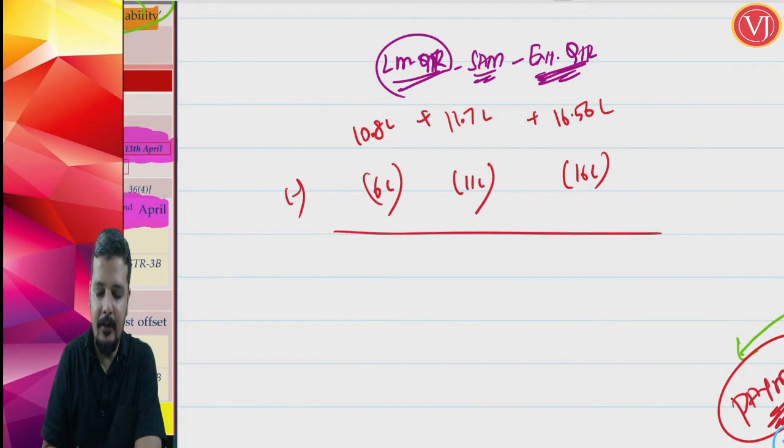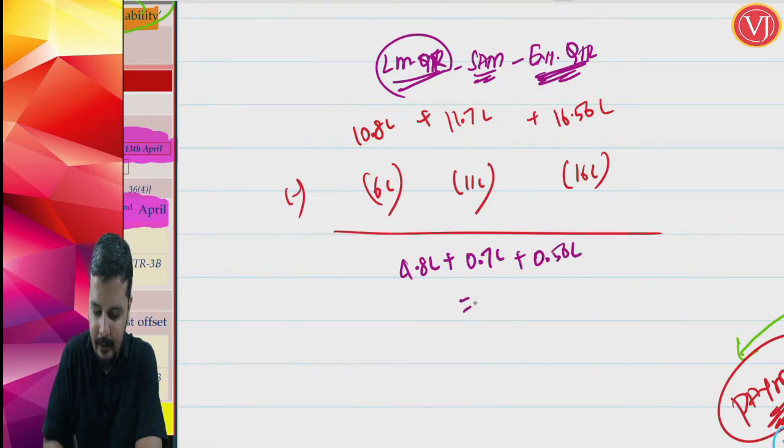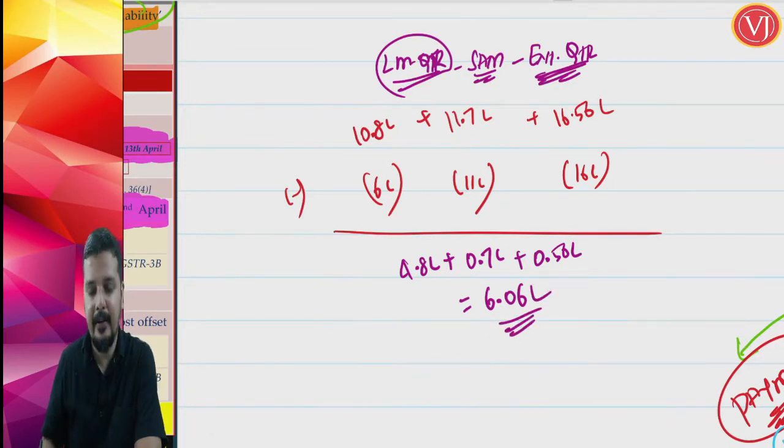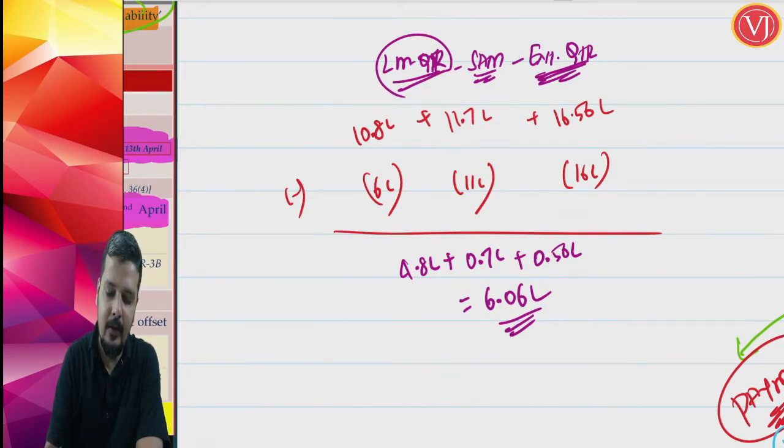So your total liability of the quarter is 10.8 lakhs plus 11.7 lakhs plus 16.56 lakhs. And total input tax credit is 6 lakhs and 11 lakhs and 16 lakhs. So it will be 4.8 lakhs plus 0.7 lakhs plus 0.56 lakhs, which will be equal to 6.06 lakhs. Now understand that when you are doing this,